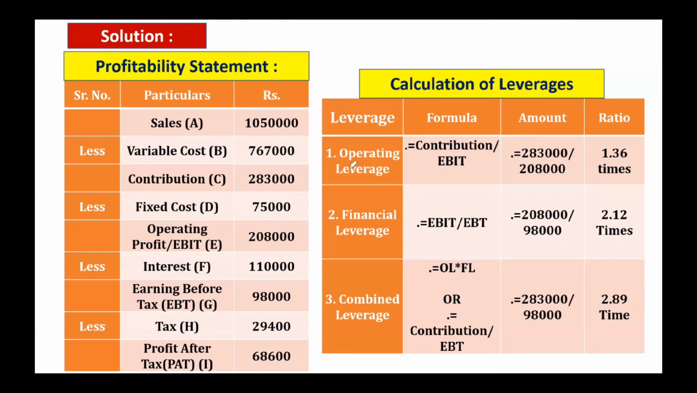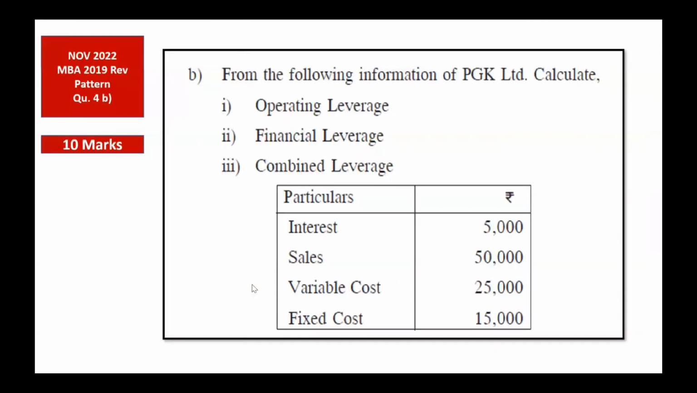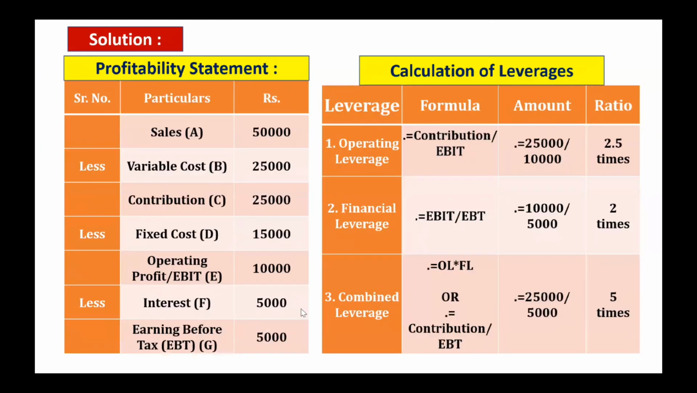Thank you. Let us move ahead to the next problem, which I'm just going to highlight. I have given the problem over here. This is a very simple problem given in the university examination for the November 2022 paper in the May 2019 pattern. From the following information of PGK Limited, calculate operating leverage, financial leverage, and combined leverage. They are given interest, sales, variable cost, and fixed cost. So the solution is given here.